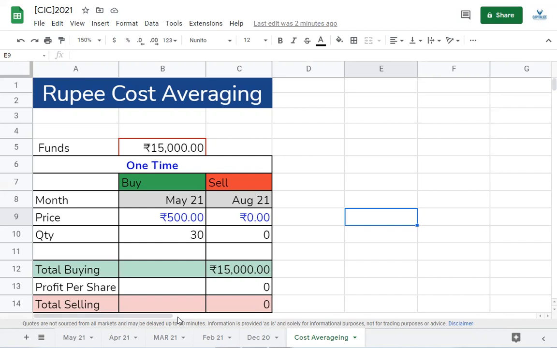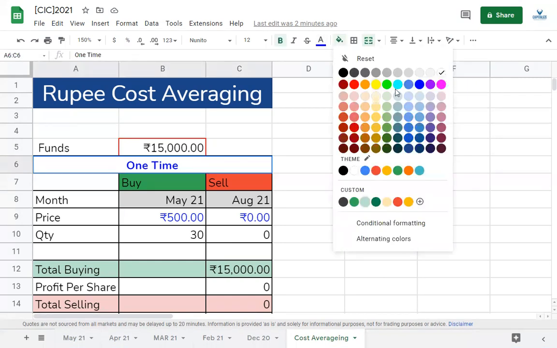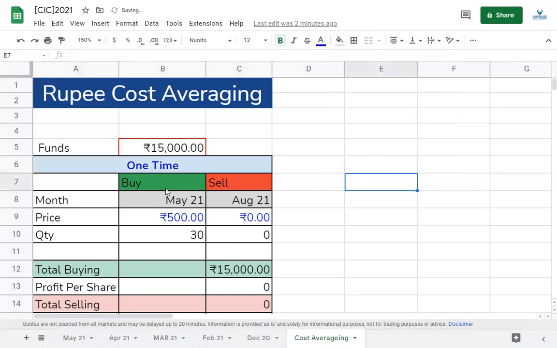Let's say you have 15,000 rupees to invest, and I have given a stock recommendation in the month of May to buy at 500 rupees. With 15,000 rupees in funds, if you invest using the one-time method, at 500 rupees you'll get about 30 stocks. So your total buying cost is 15,000 rupees and you got 30 quantities of this stock.